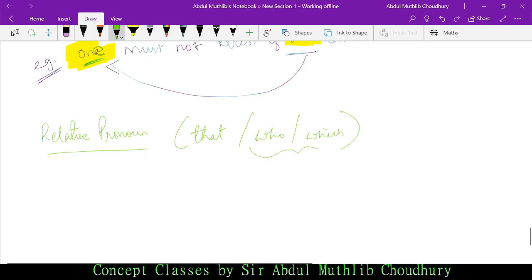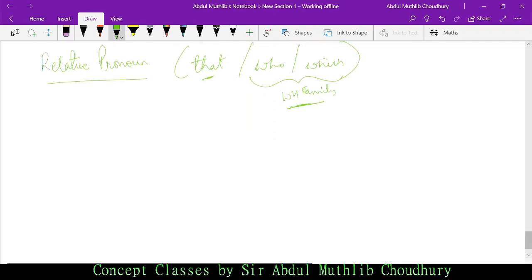How do I remember this? Who and which are from which family? The WH family. We shall learn about this when I do tenses. In case you have already done tenses, you should be well aware of the WH family. You just have to remember that. That, who and which are part of relative pronouns. So what is a relative pronoun? When the subject of a verb is a relative pronoun,